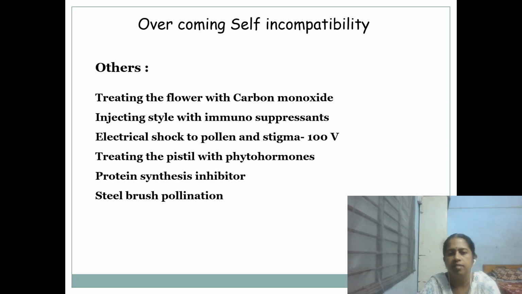In case of protein synthesis inhibitors, we saw that a protein pellicle is formed in the pollen and it will stop the pollen growth. So if protein synthesis is inhibited, then the pollen will start germinating. Again, steel brush pollination will disturb the stigma, a dry stigma, and it will become a wet stigma.